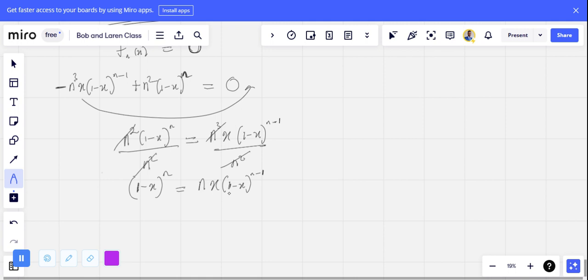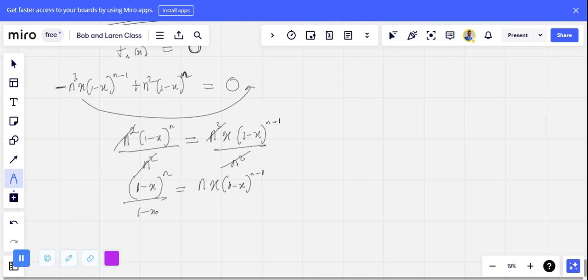Looking at this expression now, I still want to make x the subject. What if I decide to divide both sides by (1 minus x)? Divide this one by (1 minus x), and also divide this by (1 minus x), and check what happens.